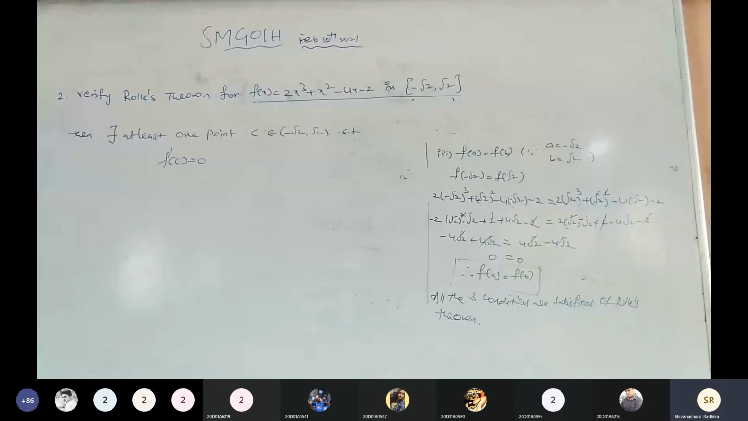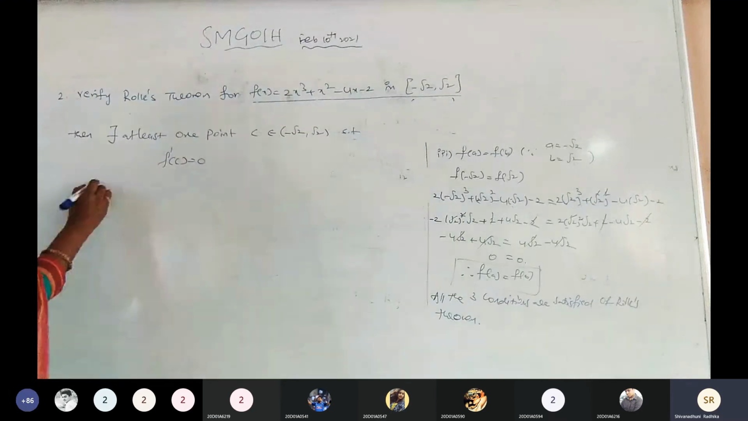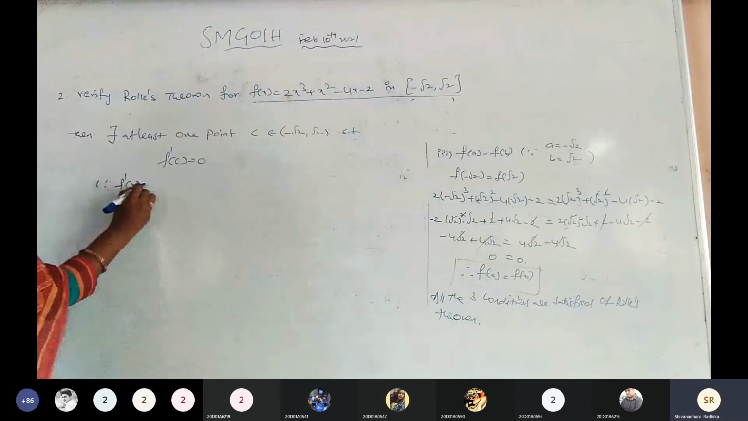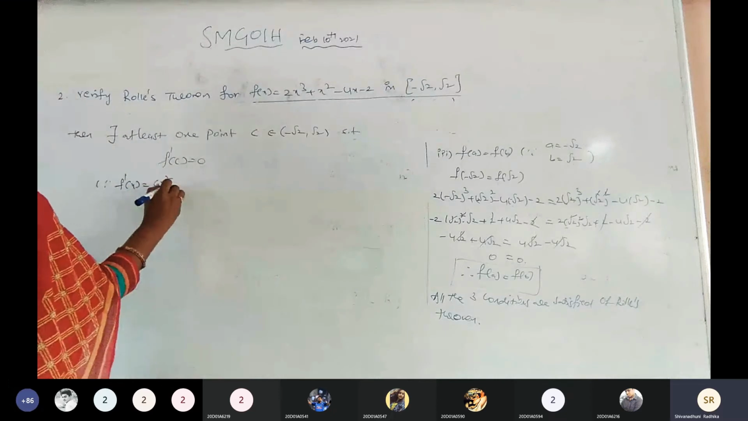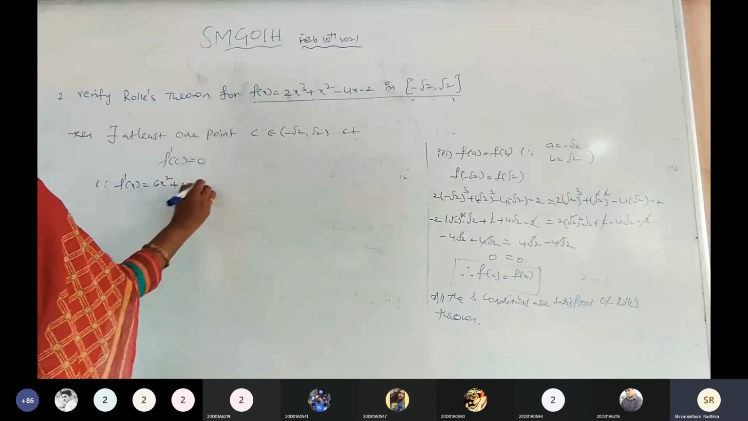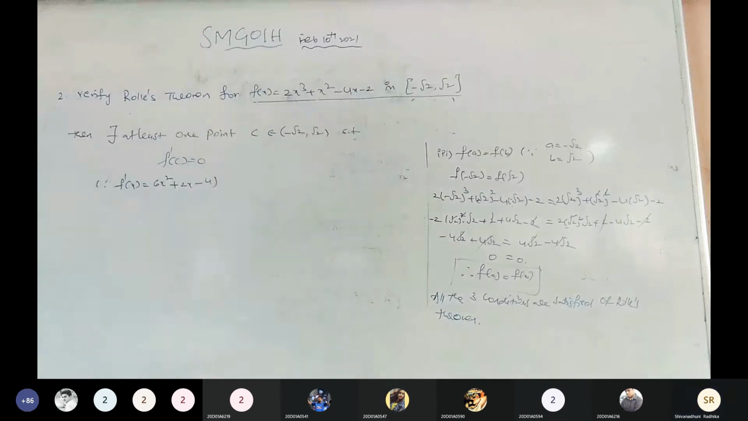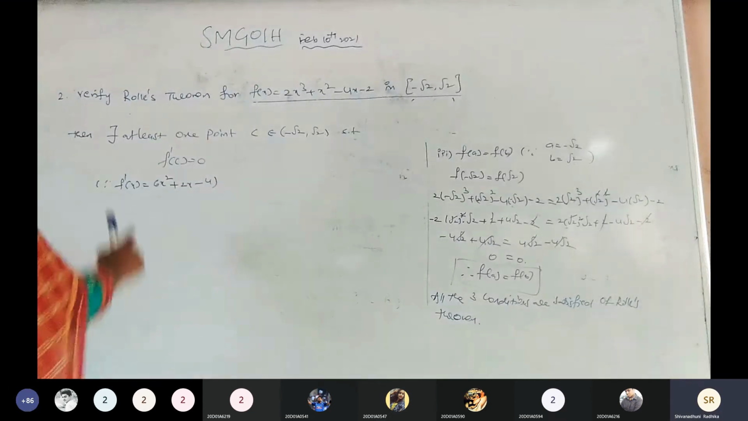It is clear? Now what is f dash of x? Already completed, ma'am. What is f dash of x? Already we completed. f dash of x equals 6x square plus 2x minus 4. Okay. Now this is f dash of x.